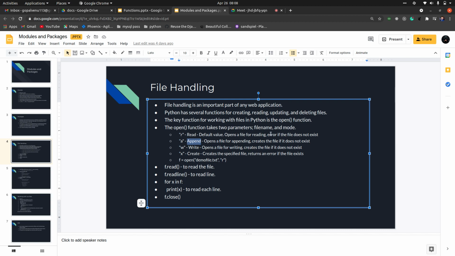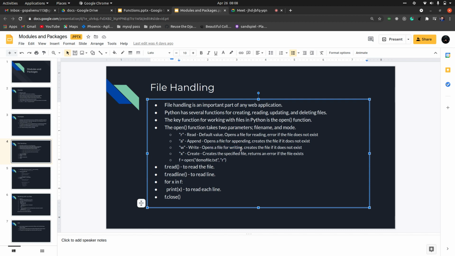If the file exists, it will just add your content after the end of the file. Okay, and there is one more mode called write. Write will also create the file if it does not exist, and it will just write. It will not append.